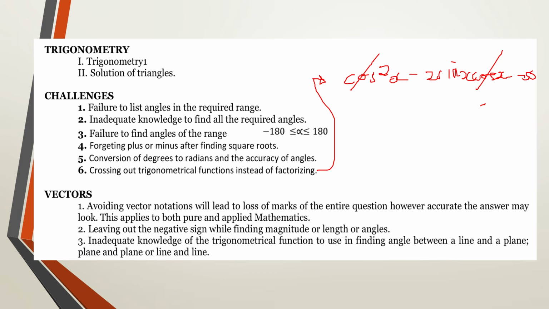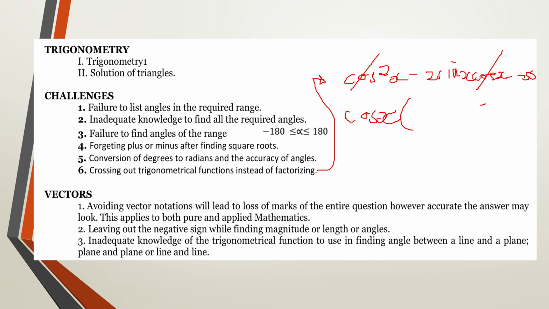We do not cross out trig functions. So instead, what we do here is we prime factorize. We do not cross out unknown variables. Even if it was x, you do not cross out unknown variables. What you do is prime factorize.